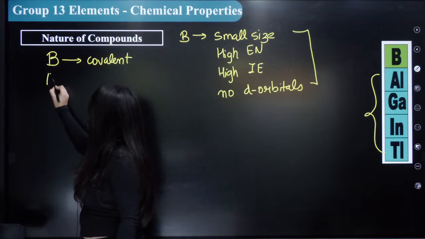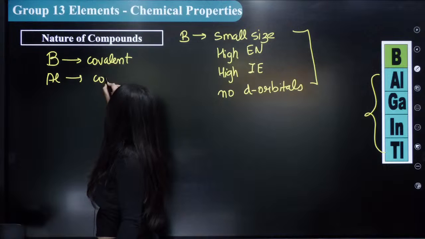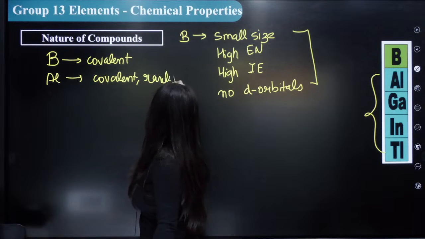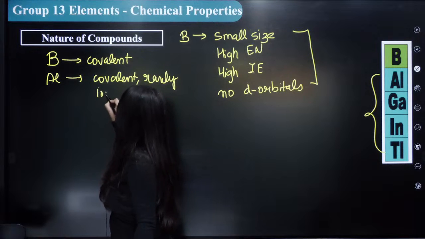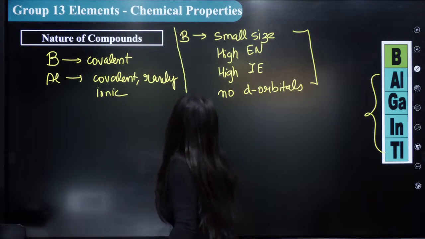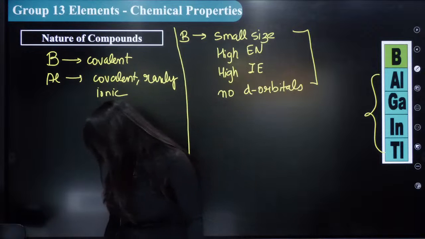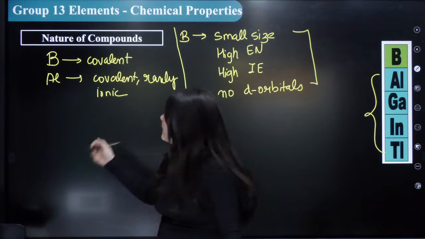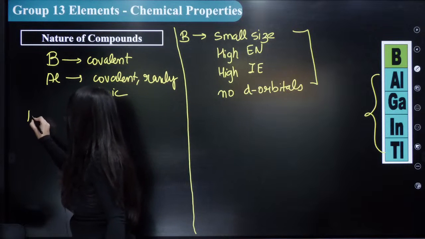In aluminium, again, covalent compounds will be formed, and rarely ionic also can be formed. Okay? I'm writing it over here. The next thing that you should know. The next thing, what are the covalent compounds of aluminium? The covalent compounds are, for example,